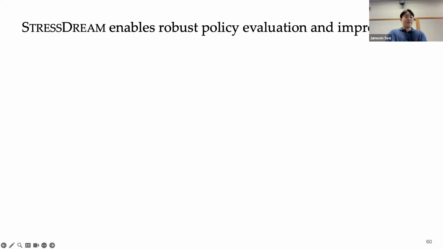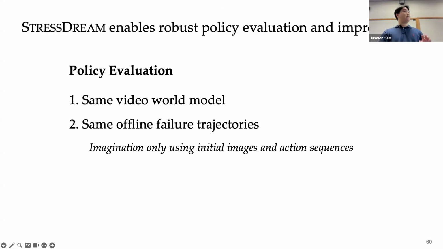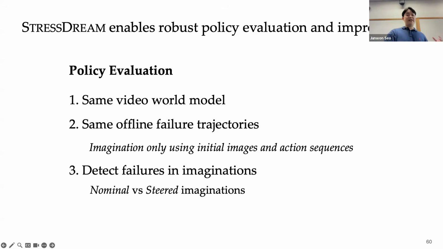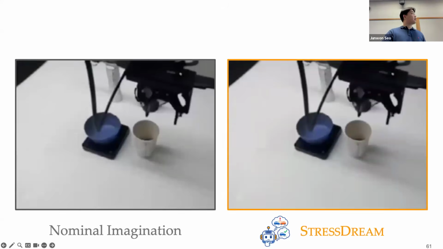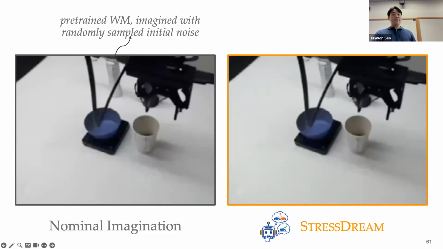And I will first demonstrate its capability for robust policy evaluation in the following setup. We use the same frozen video world model. And to simulate a policy evaluation setup, we provide only the initial image and the action sequences of failure trajectories I collected. And we test whether the imaginations from this input can reveal the failure events. We mainly compare the nominal imaginations from random noise and the steered imaginations. So here, the video on the left is the nominal imagination generated from just randomly sampled noise, while the imagination on the right is generated by the same world model, but using the noise steered at inference time.